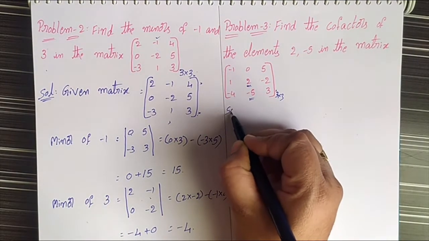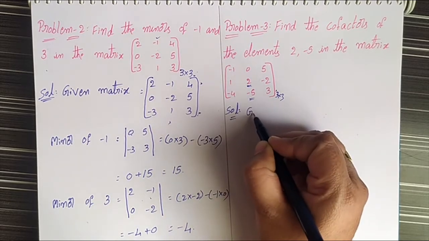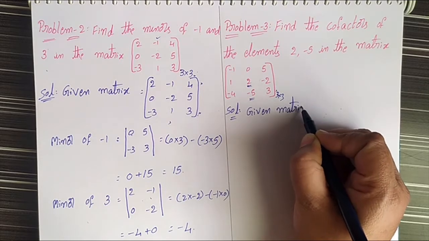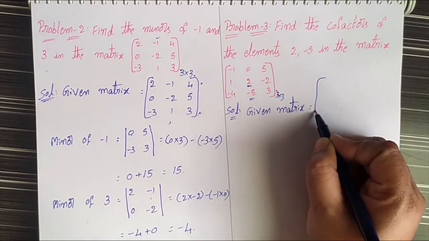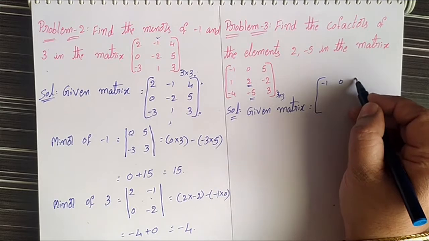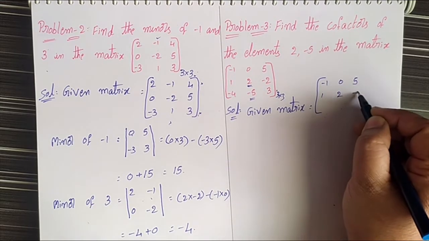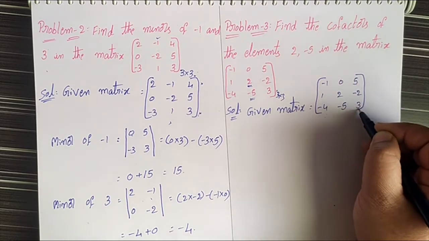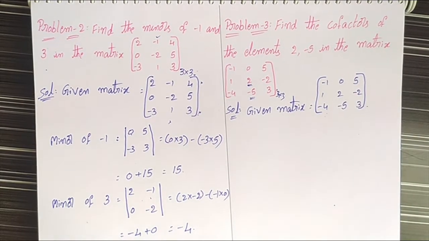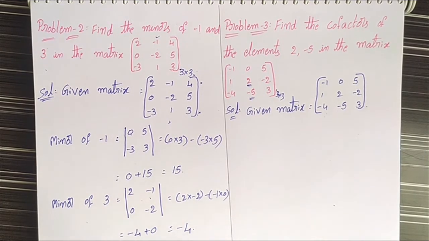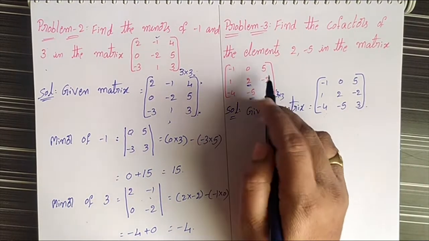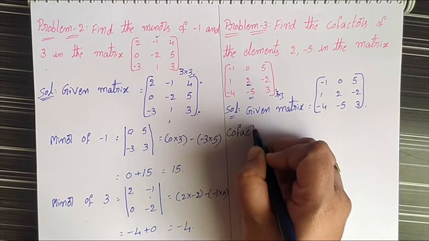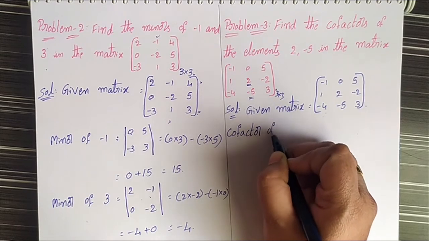Then the solution. First, the given matrix is [-1 0 5; 1 2 -2; -4 -5 3]. This is the given matrix. In that, we have to find the cofactors of elements 2 and -5. First, we have to find the cofactor of element 2. Cofactor of 2.